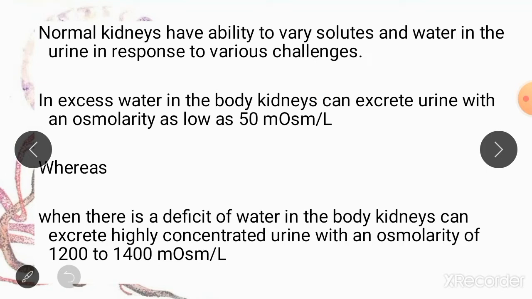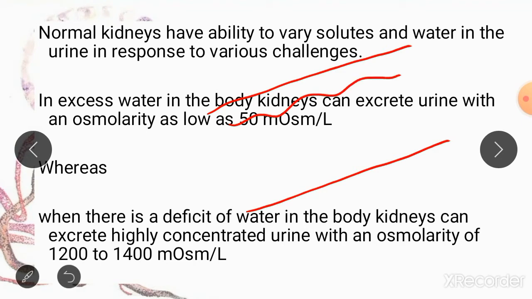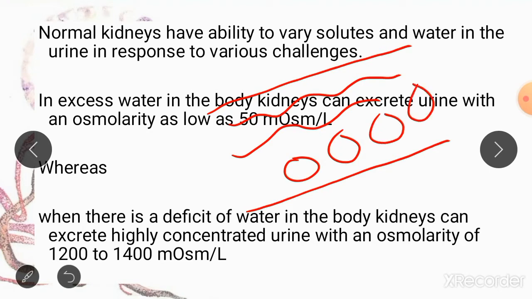On the other hand, if a person is dehydrated, suppose a person who is lost in a desert, his body is now trying to conserve the water. What is the condition of the extracellular fluid of such a person? A person who has been severely dehydrated is going to have very little fluid in his extracellular fluid, and the solutes which are present in his extracellular fluid are going to be concentrated.